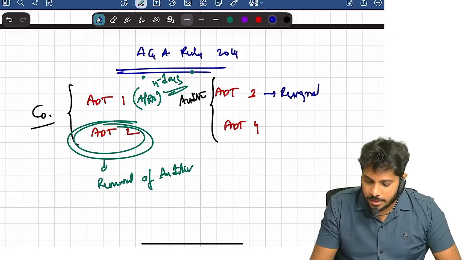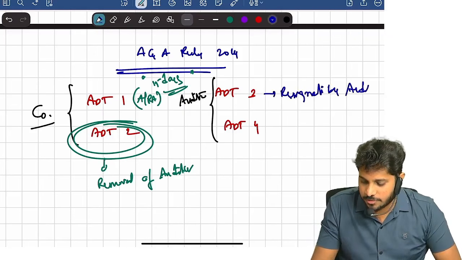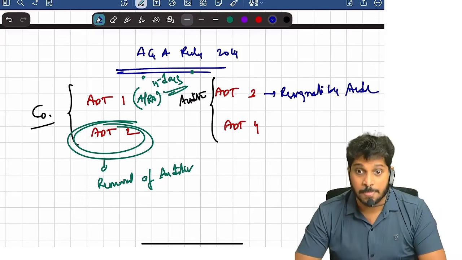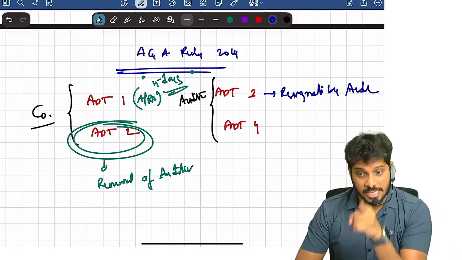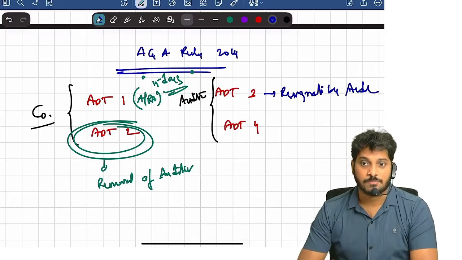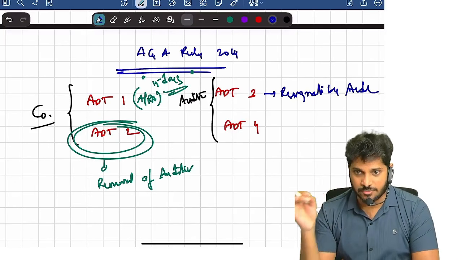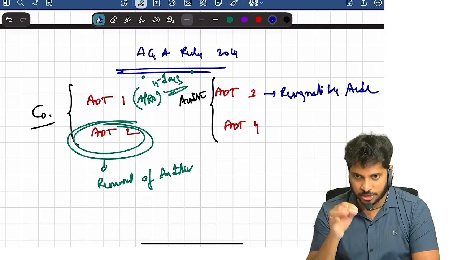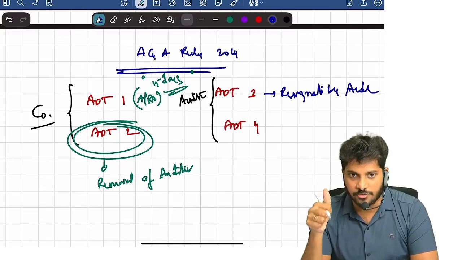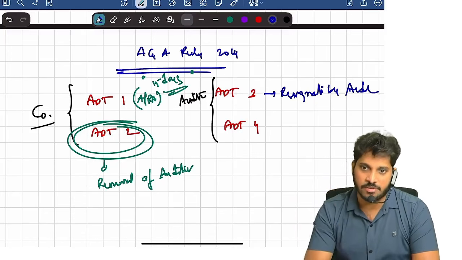Next, ADT3, resignation. What is it? Resignation by auditor. Suppose if auditor resigned, ADT3 form will be filed. Even if cost auditor resigns, he will file ADT3 form. Remember this point. Even if a cost auditor resigns from the company, he should inform the company, he should inform the ROC. How will he inform? ADT3 form only he will follow.